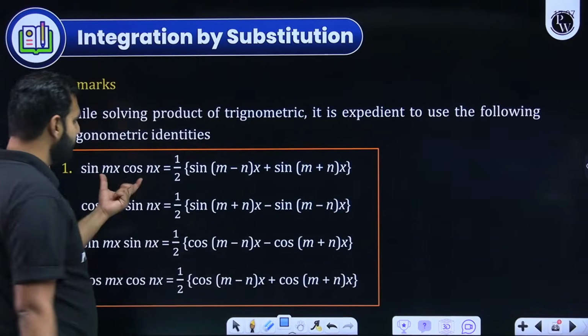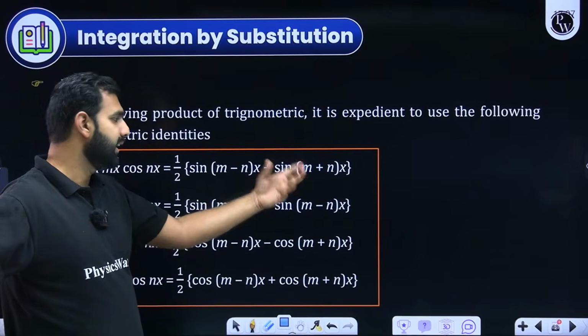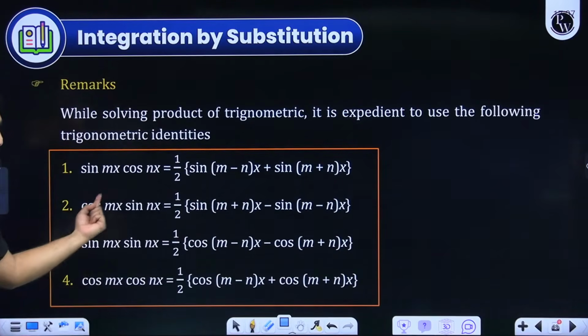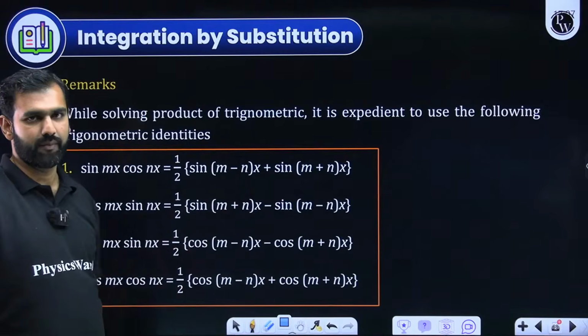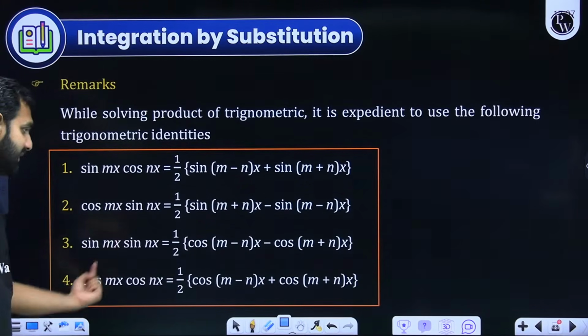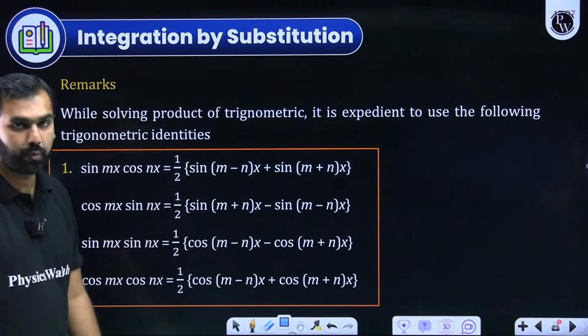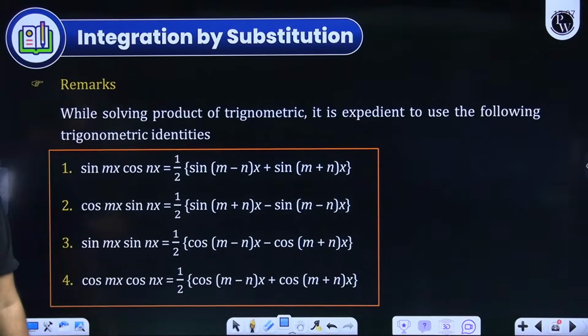sin mx cos nx can always be written as half of sin (m minus n)x plus sin (m plus n)x. Similarly for cos sin, and sin sin with a minus sign. I hope you're understanding it. Everybody with me on this without any confusion? But if it is cos cos, then I hope you know the cos version will come into the picture. I hope you know how. I'll move ahead with this discussion.